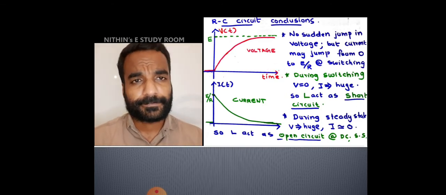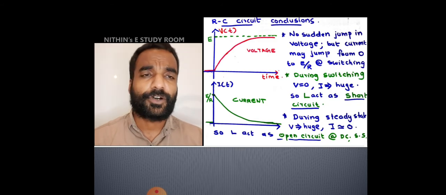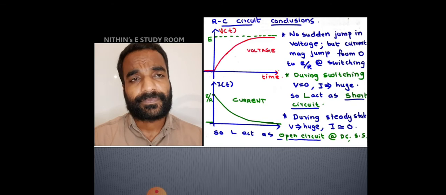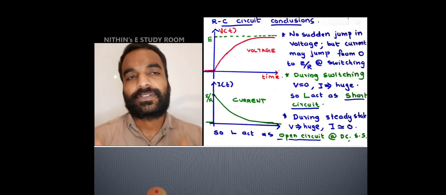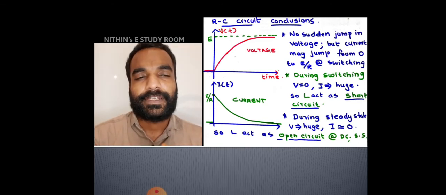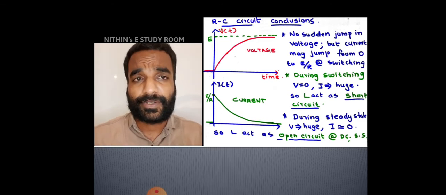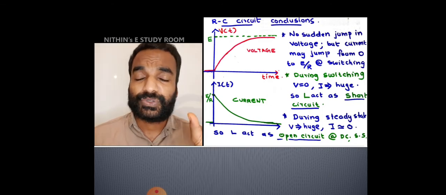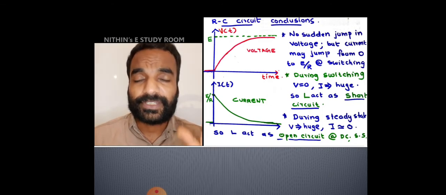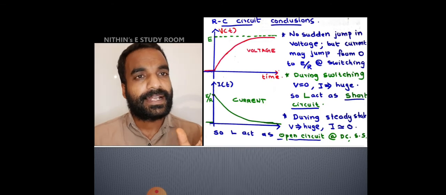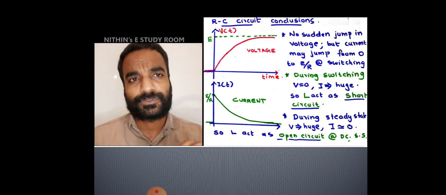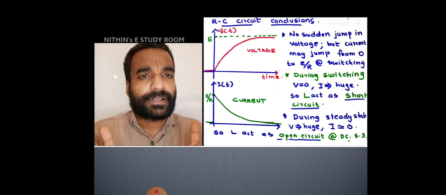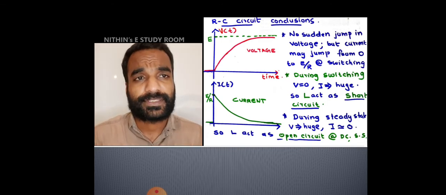Okay, so these are the conclusions that I obtained from the 17th video lecture. We initially derived the current equation and voltage equation of an RC circuit while it is switching with a DC source. And then we plotted the response of voltage and current. And from that shape, we came to some important conclusions.